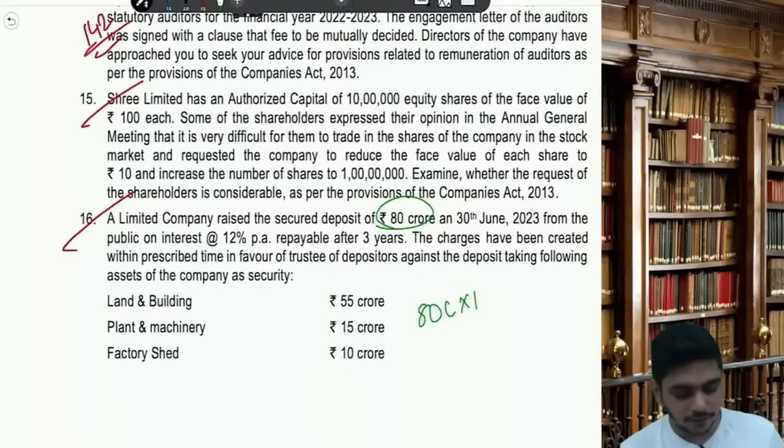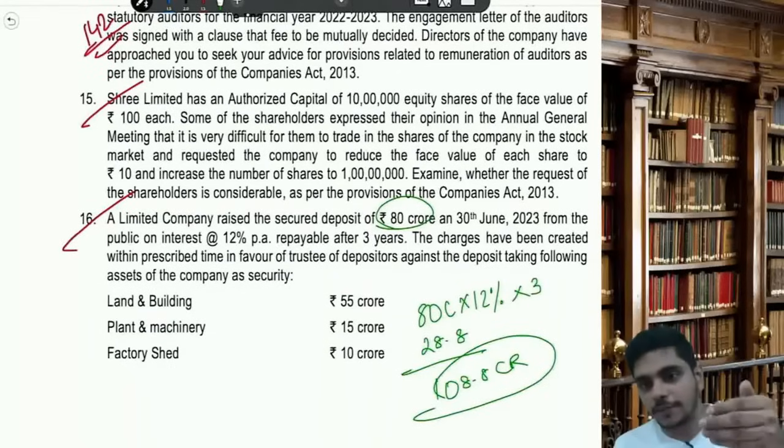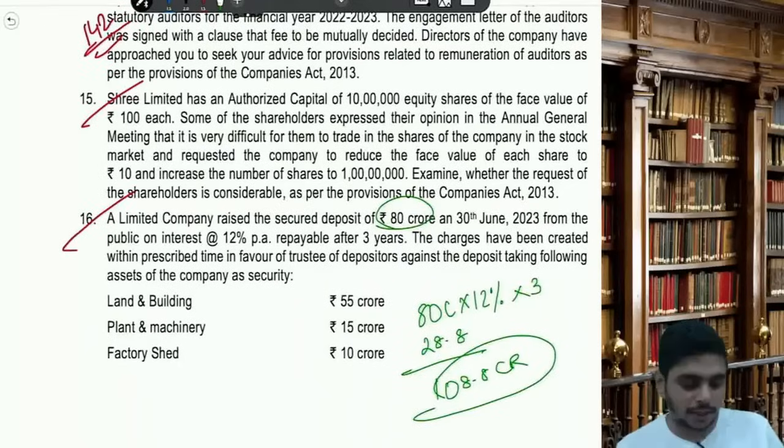80 crores into 12% into 3 years. Repayable after 3 years, right? So total it is coming as 28.8. So 80 crores plus 28.8 is your total liability. That means 108.8 crores is your total liability. That means you have to repay the deposits, the deposit plus the interest. So 108.8 is the total amount.